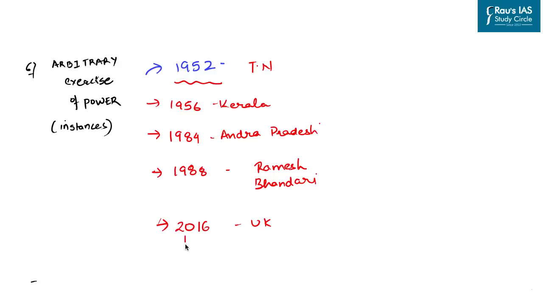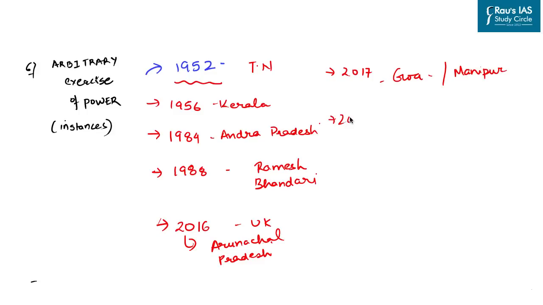Again in 2016, a case was seen in Arunachal Pradesh. This case is also particularly important because the Nabam Rebia case guidelines were laid down after it, which included that the satisfaction of the governor is open to judicial review. The process continued in 2017, wherein the Goa and Manipur governors did not invite the largest party to form the government.